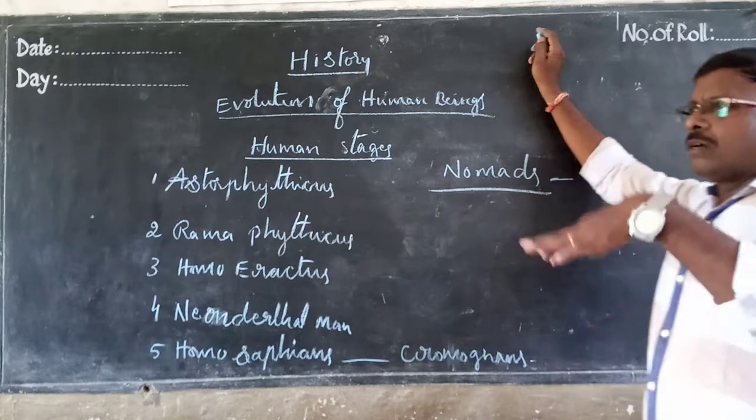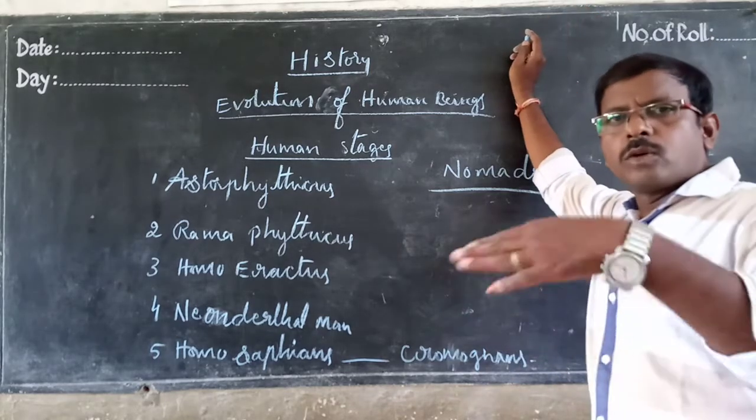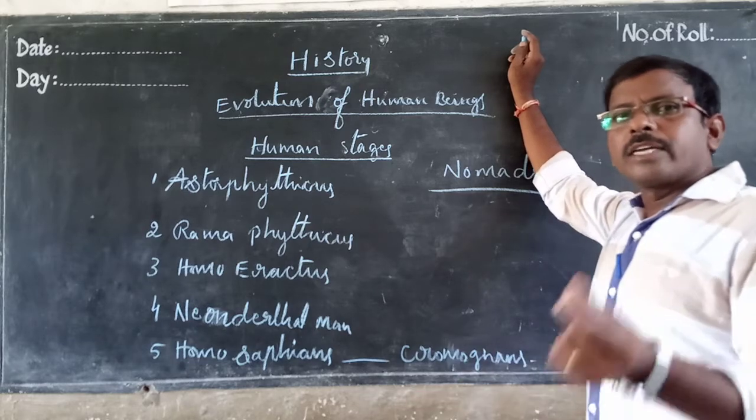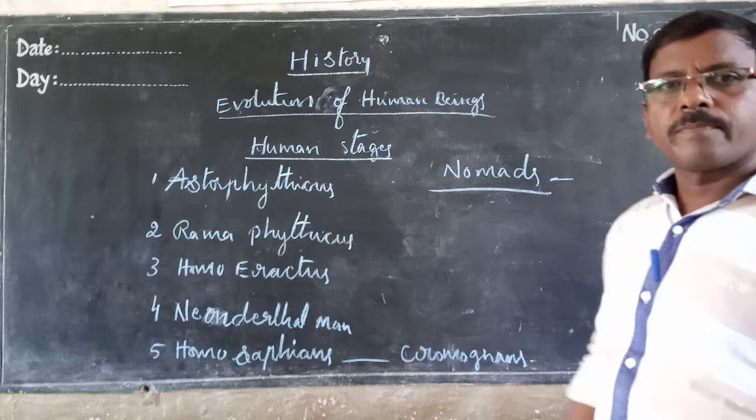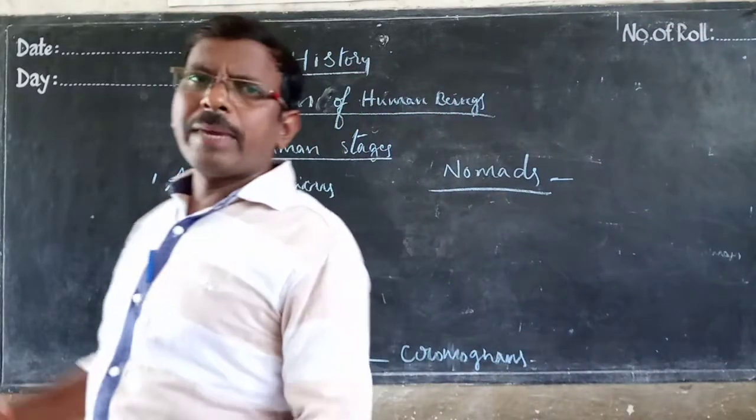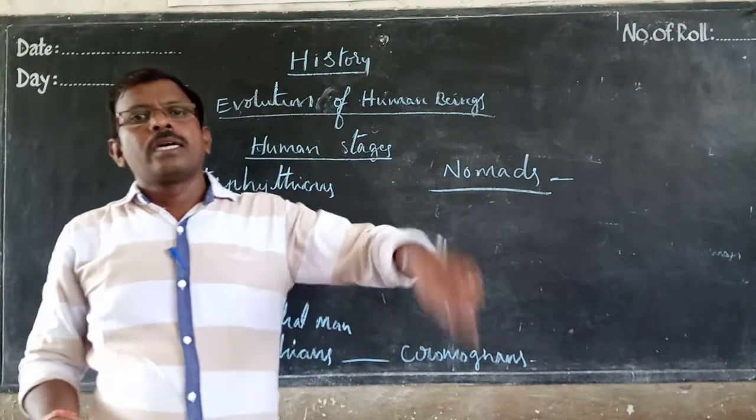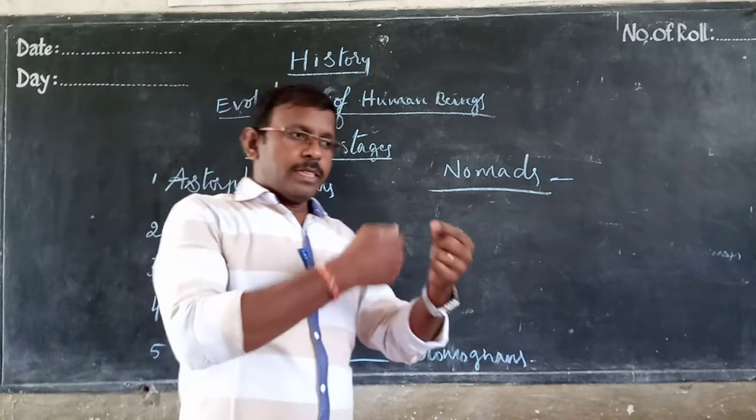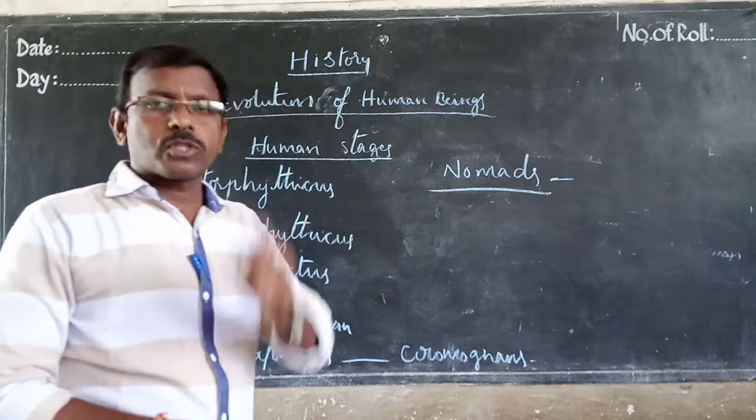Later, the stone periods came. In that, microliths and macroliths, like that, they used stones as weapons. First, in the macroliths, they used the biggest stones as weapons. And later, microliths means small stones. They sharpened them and used them very brilliantly, sharply.